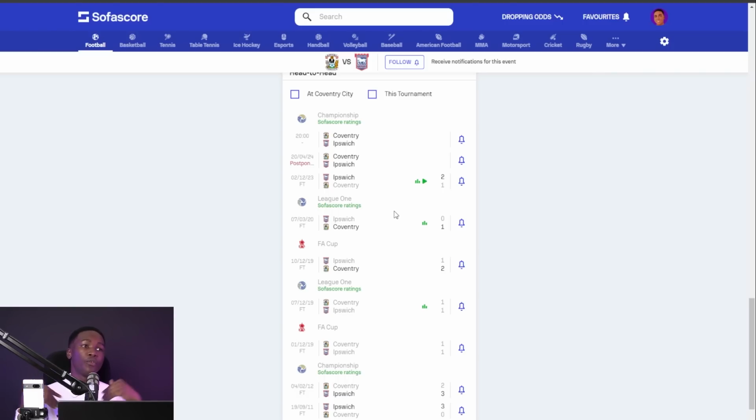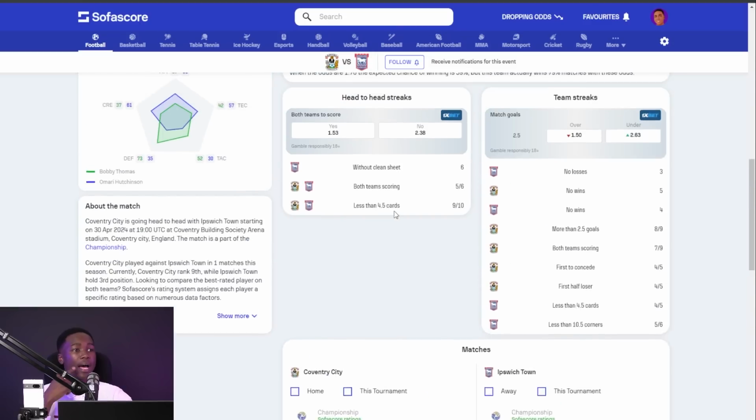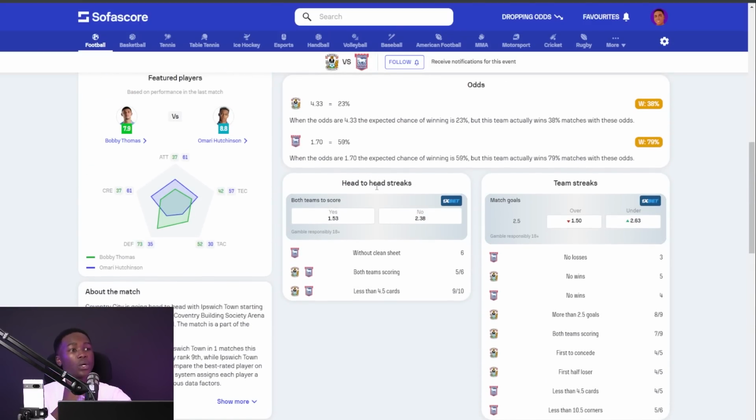I can't really say that for both teams to score. And given the nature of the league, the nature of the tournament at this very moment, over 1.5 goals stands out when I go through these head-to-head records. And given that the head-to-head streaks also focus on the option of both teams scoring, occurring 5 times when we analyze their last 6 head-to-head games, that is why I say that over 1.5 goals to me is a bit fair.